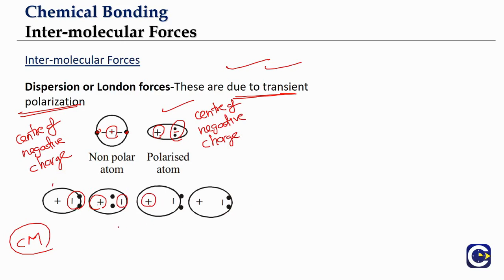Such attractive forces that are developing, we will call them the dispersion forces or the London forces. And what is the main reason for this? This is an inherent nature of the electrons' movement. As a result of it, what we will get? The transient polarization. Every time we cannot expect that the center of the negative charge will coincide with the center of the positive charge, and if they don't coincide, we will get the transient dipoles. Transient dipoles will be able to attract each other in this manner.